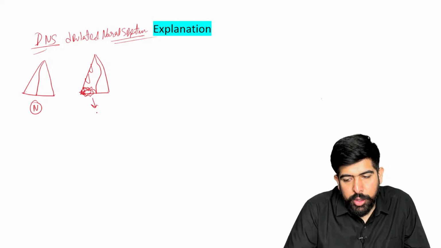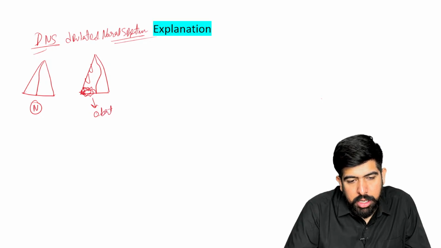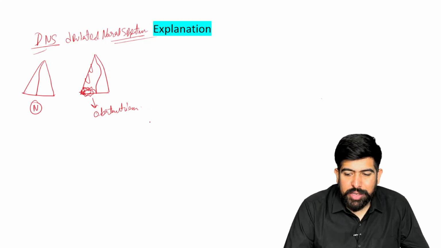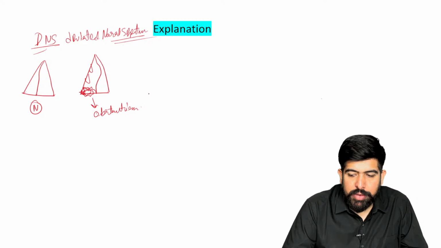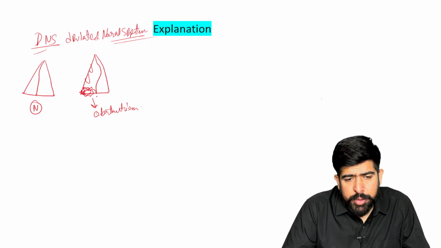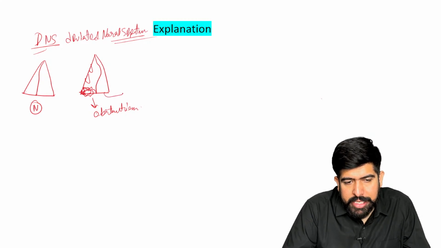Because of this there will be obstruction. Through this concha there will be obstruction, and mainly it is a very small part.